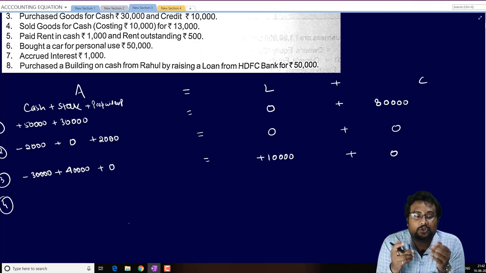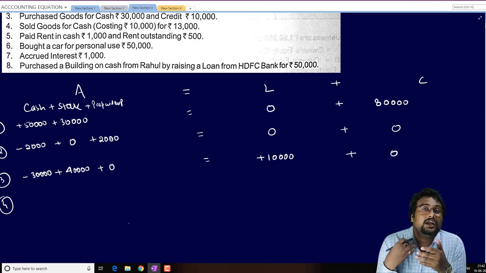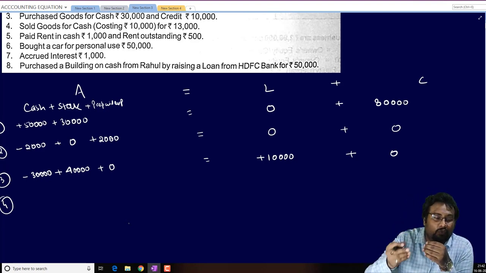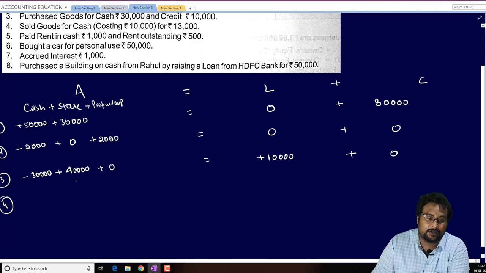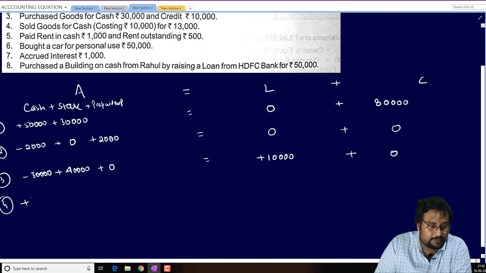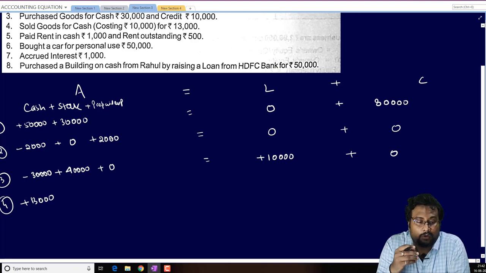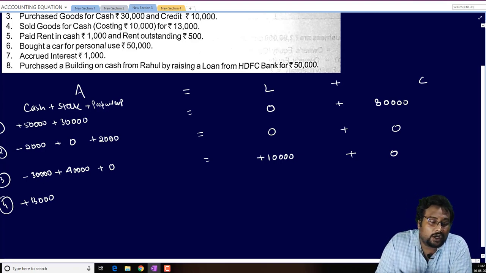Sold goods for cash costing 10,000 for 13,000. We are selling the goods for cash, so cash will be increased by 13,000. Now, how much goods amount is going out? 10,000. So minus 10,000 from stock.